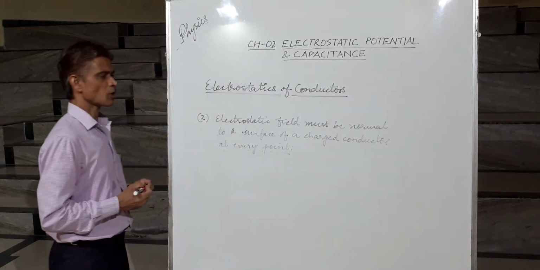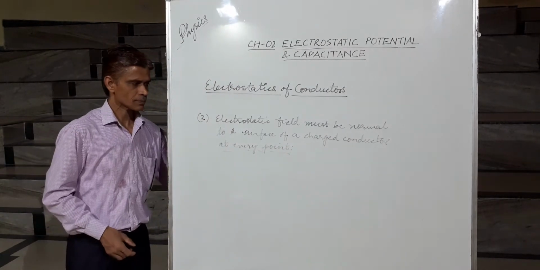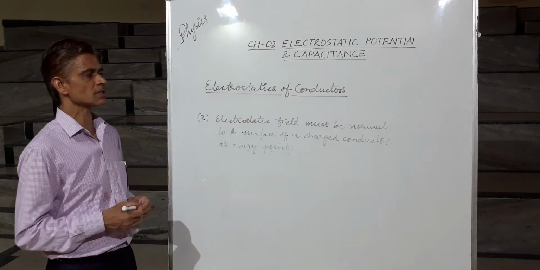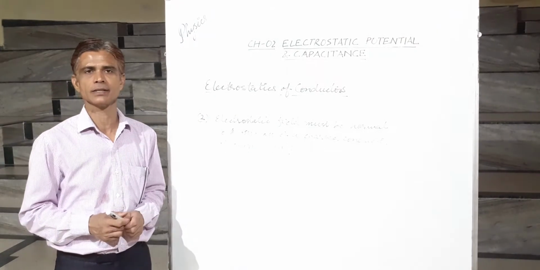This is the second property. The electrostatic field must be normal to the surface of a charged conductor.